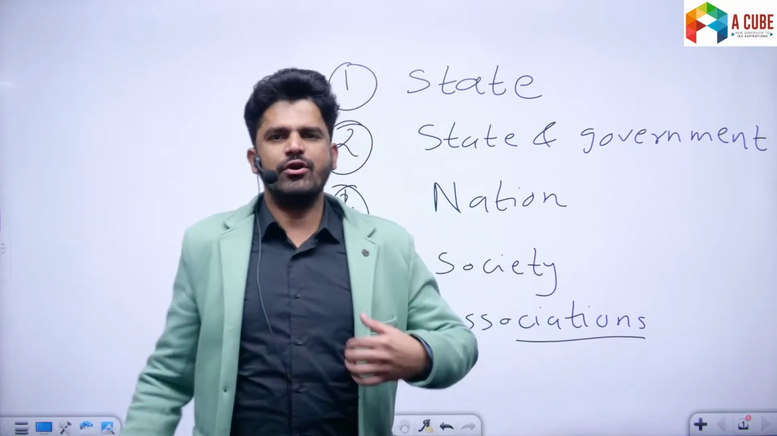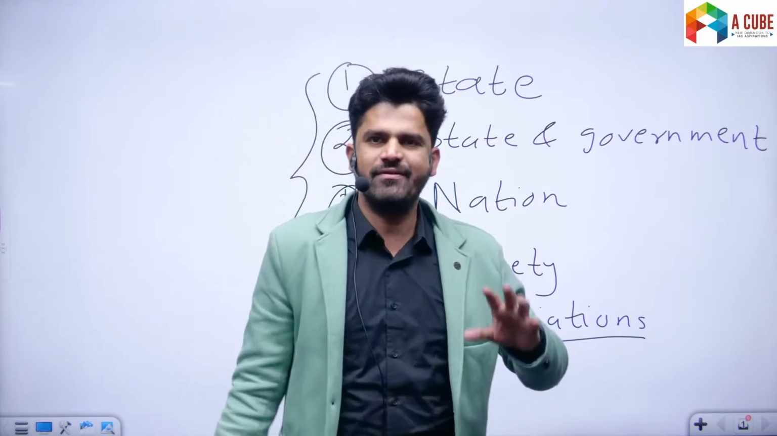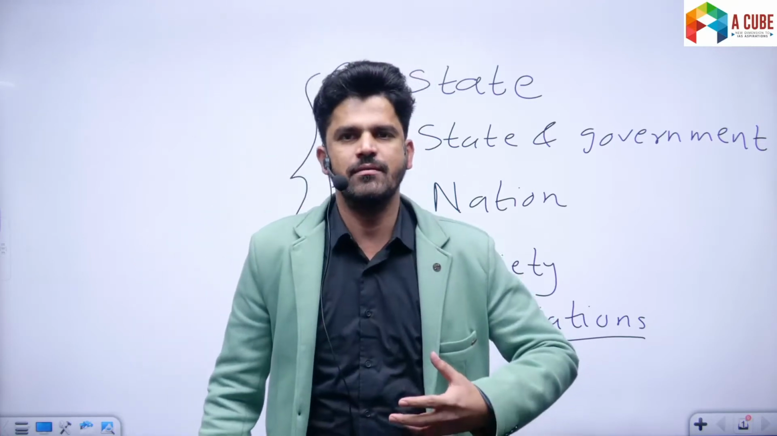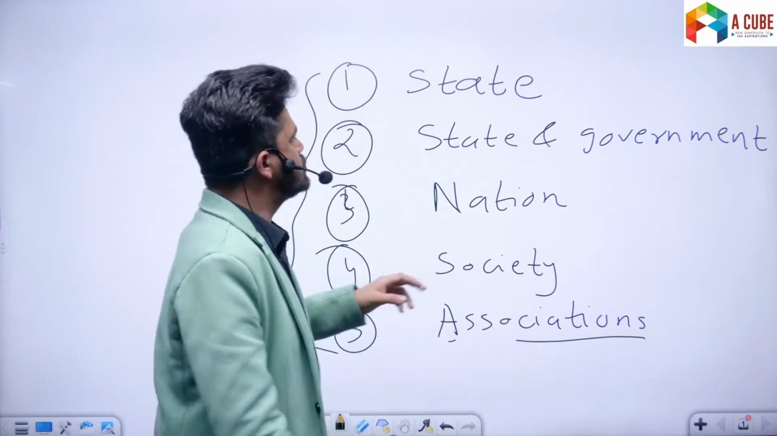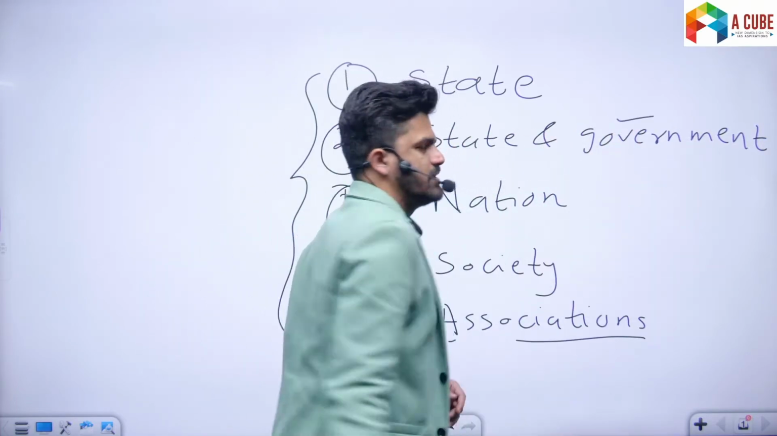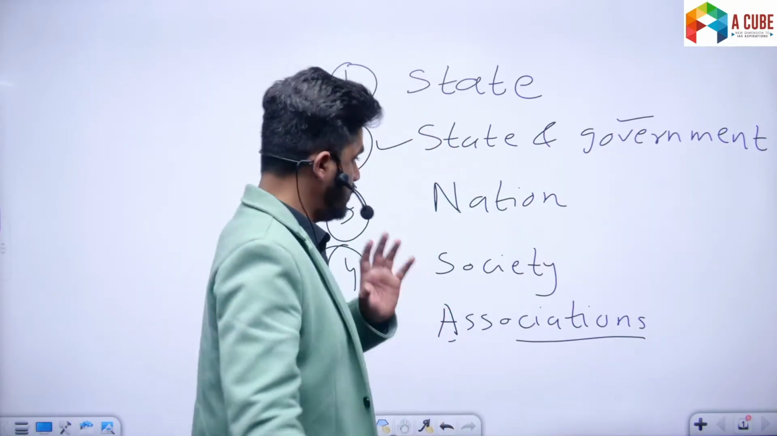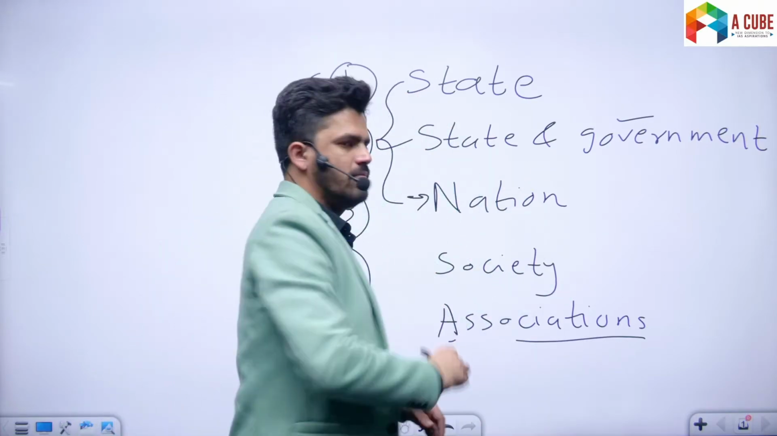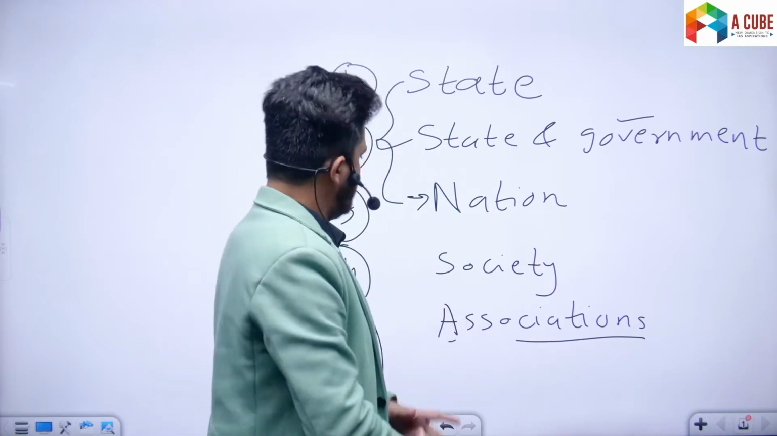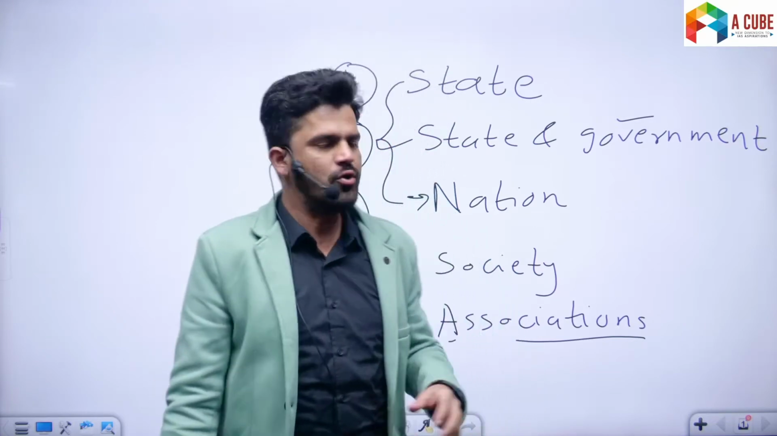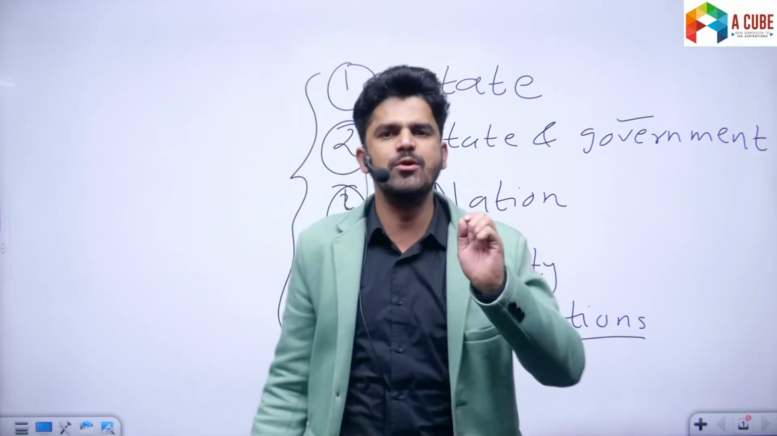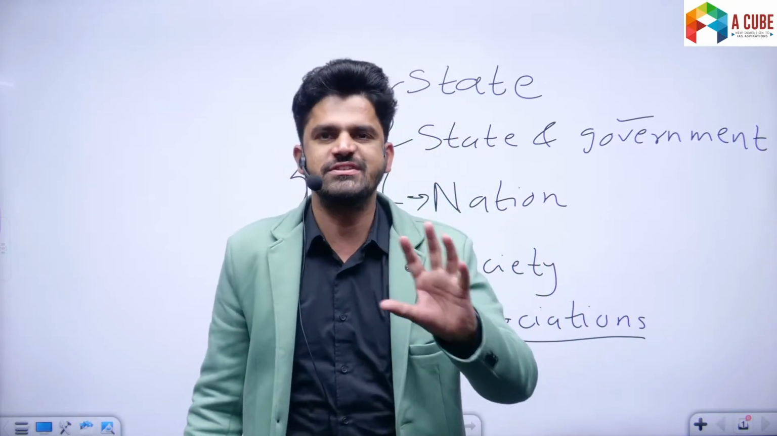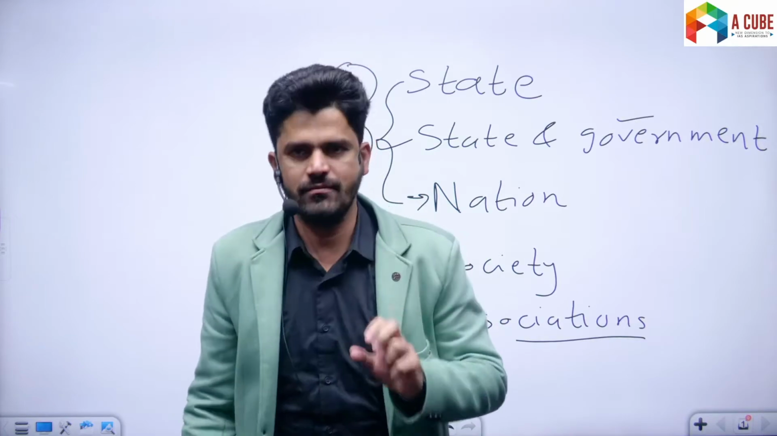More often than not, I have seen that students do not have clarity over these five concepts. For example, students use the terms state and government interchangeably. Conceptually, that is not correct. Students feel that state and nation are the same. No, they are not the same. And the same is the case with society. So we should have absolute conceptual clarity in order to understand various concepts of polity.